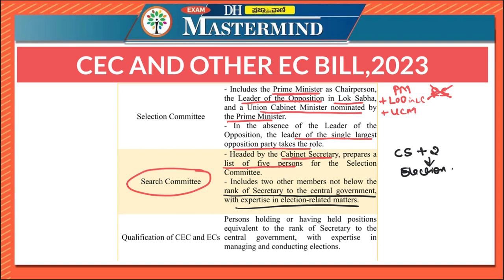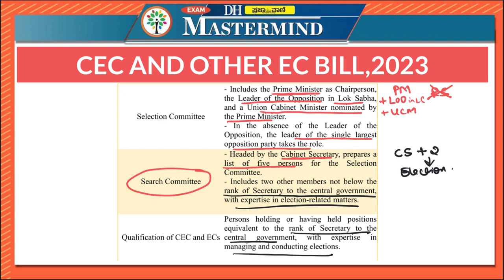Now let us look at the qualification of the CEC and ECs, that is, the Chief Election Commissioner and Election Commissioners. They are persons holding or having held positions equivalent to the rank of Secretary to the central government, with expertise in managing and conducting elections. To become Chief Election Commissioner or Election Commissioner, the person should have held a position equivalent to the rank of Secretary to the central government, and should also have expertise in managing and conducting elections. This has been prescribed as the qualification in the bill.